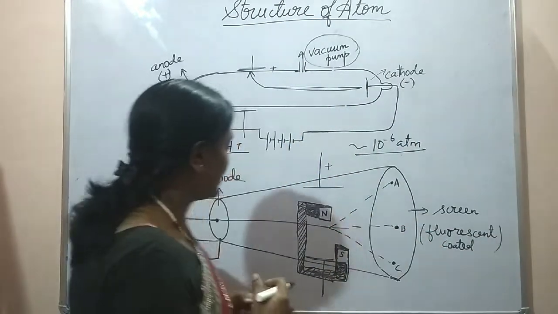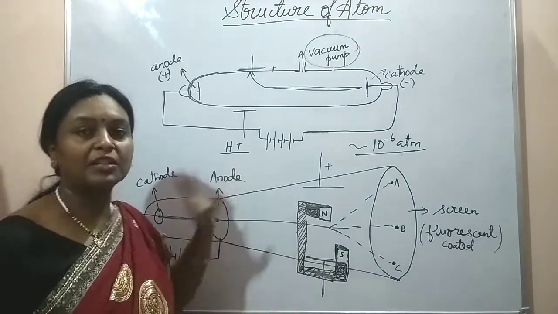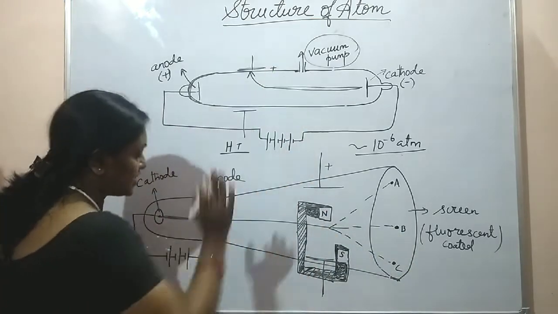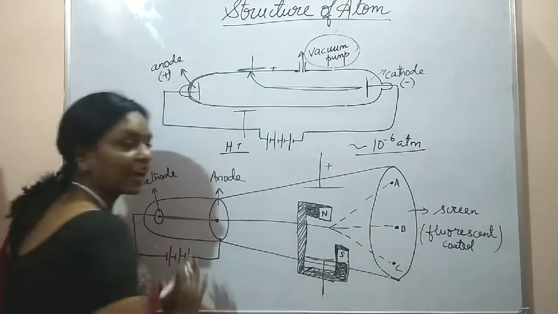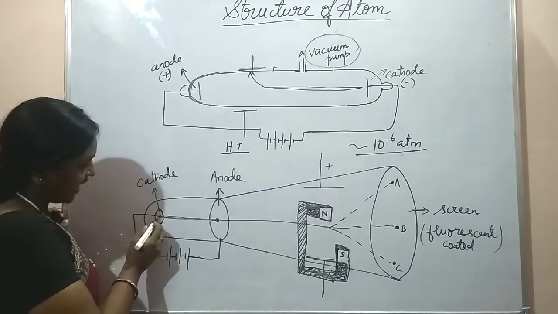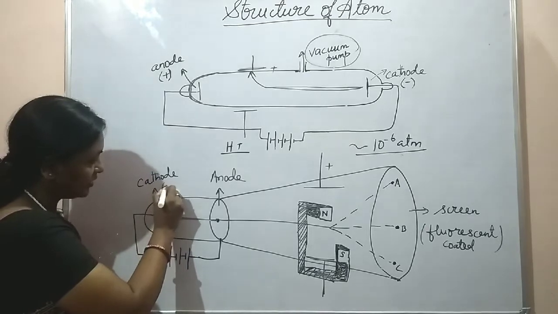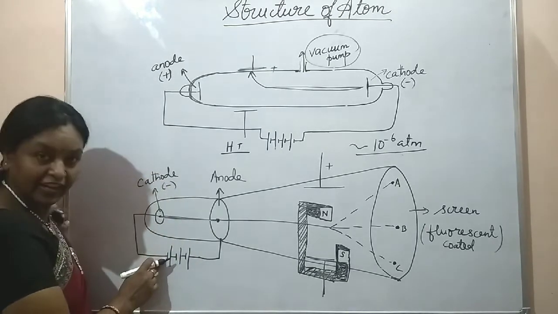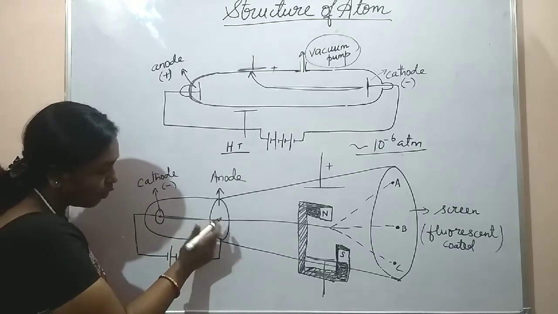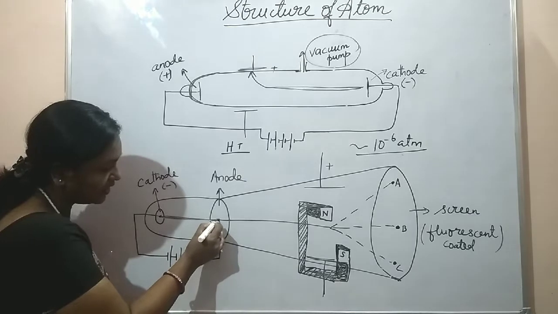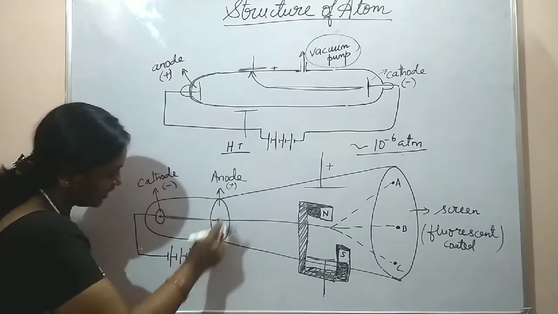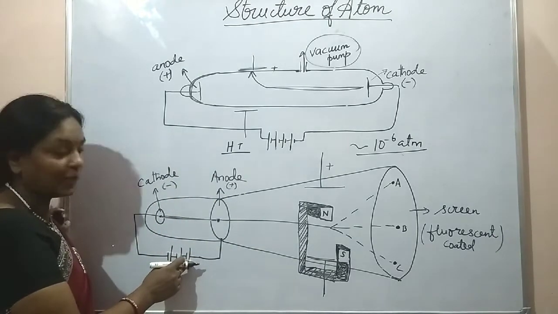The next experiment is to find out the charge upon mass ratio. This is a cathode ray tube. This was the discharge ray tube. Now I have drawn over here a cathode ray tube. Now you can see the experimental setup. We have got a cathode. The cathode is negatively charged. As you can see over here, I have connected it to the negative end of the battery. And this is the anode having a small hole in between. And the anode is the positive terminal. It is connected to the positive terminal of the battery.